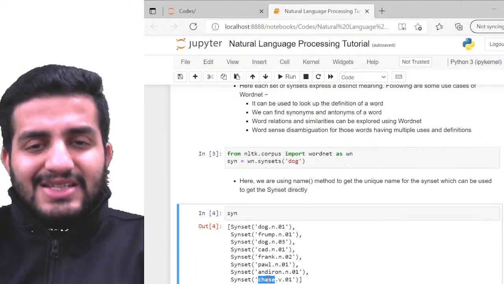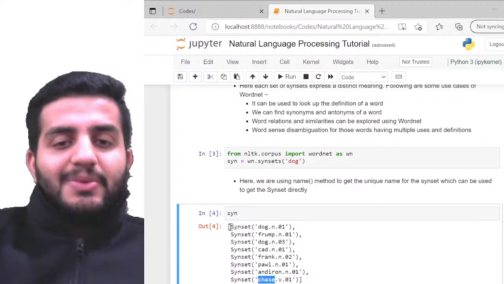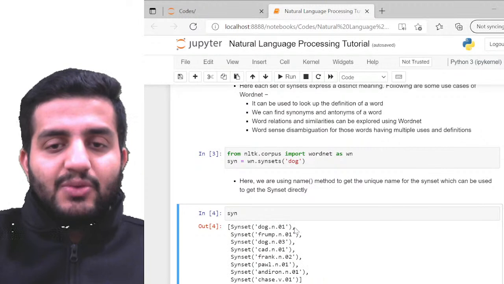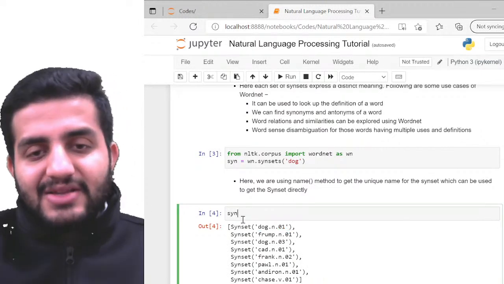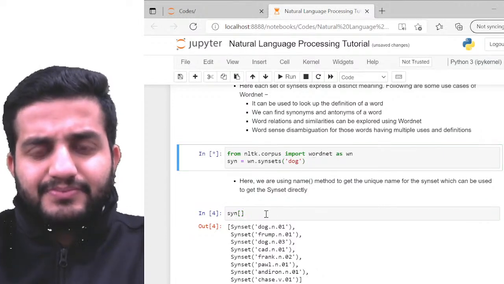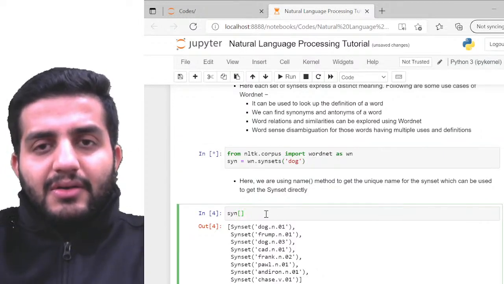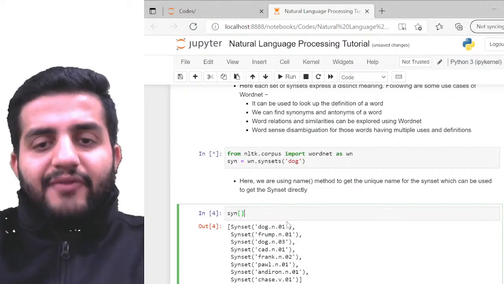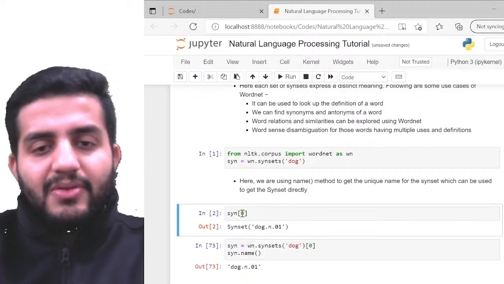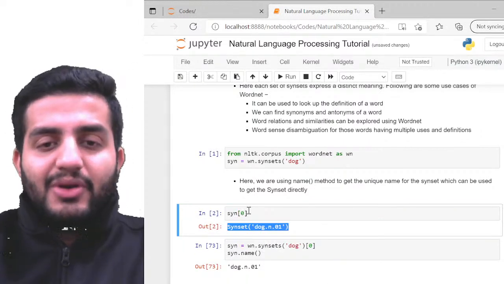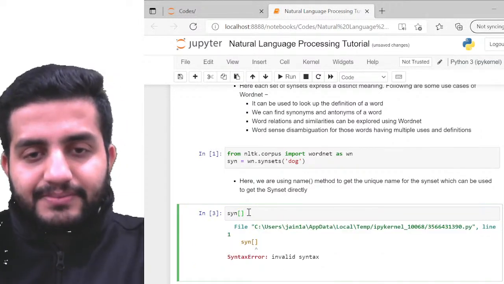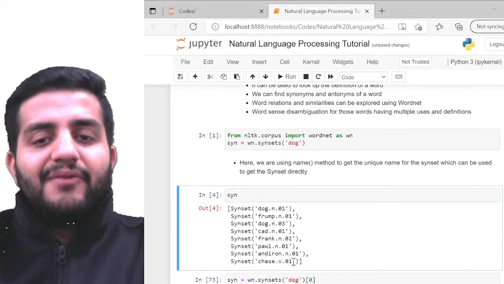So for the synsets, so now I have made the synsets, right? So basically the synset is a list of the sets, right? So synset 1, this is my synset 1. So now let me just pull this up. Just a minute, let me run this. So if I have to call the first option available here, I can just simply do synset 0. So I have the first set available because it's just a list, right? So I'm gonna call the list computation on top of this. Cool. So this is my available list.